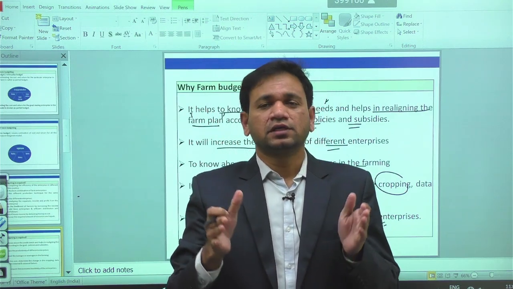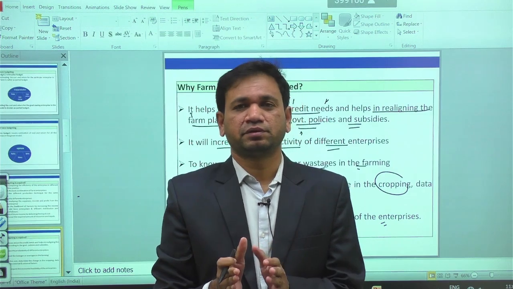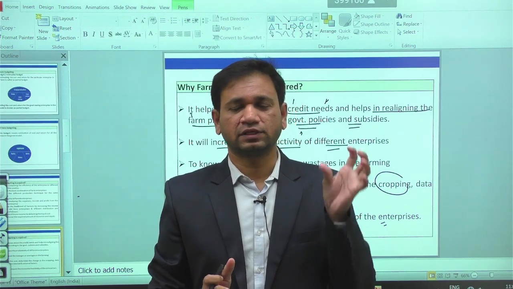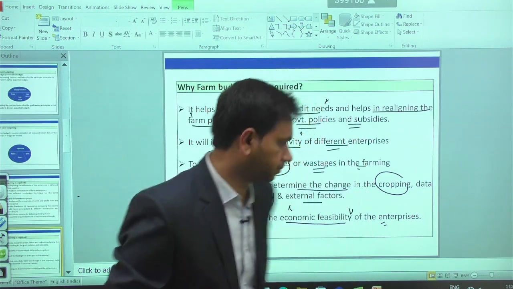So these are the major significance and benefits when we have budgeting on the given piece of land. Okay.